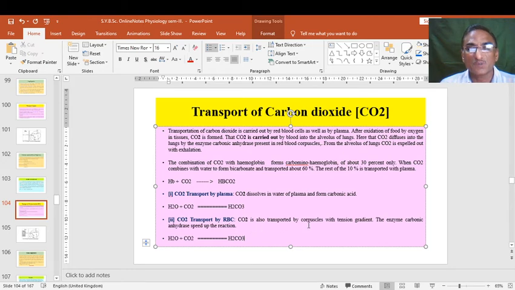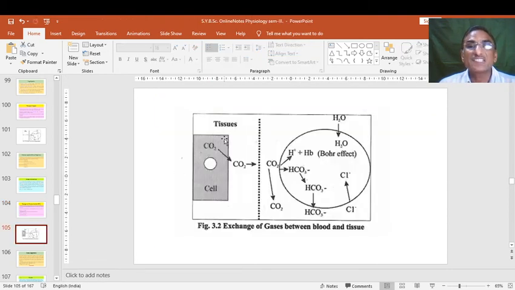CO2 is also transported by corpuscles with a tension gradient, and the enzyme carbonic anhydrase speeds up the reaction. So this is the H2CO3 and H2O plus CO2. Carbonic anhydrase speeds up the reaction of transport of gases. In this way, the transport of CO2 by plasma and by blood, both ways, is carried out, and the mechanism is as such.